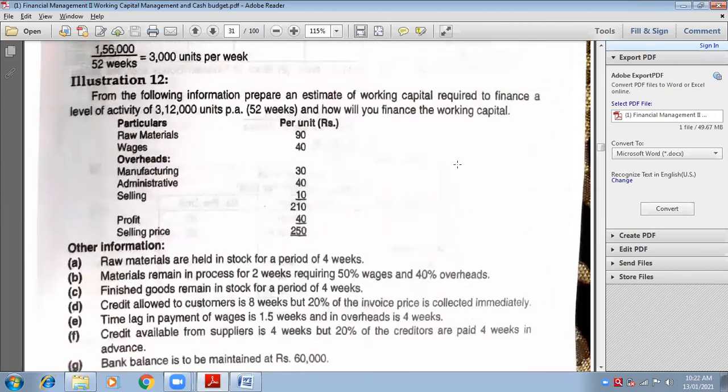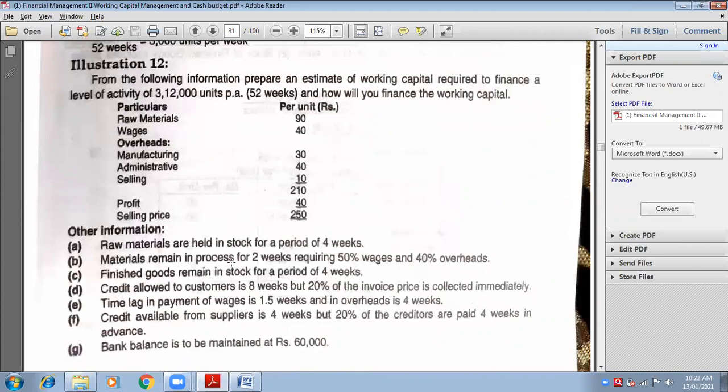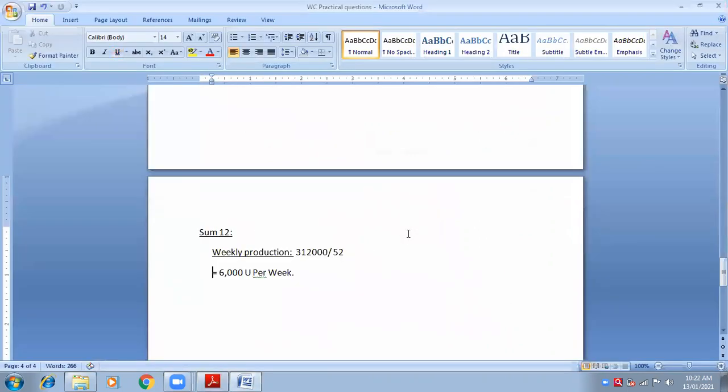Next adjustment is material remaining in process for 2 weeks, requiring 50% of wages and 40% overheads. Remember 40%. So you have to make another working note. This was the first working note, now you will make the second working note: stock of WIP. It is my current asset. Now you will take 100% of raw material. Next, you will take 50% of